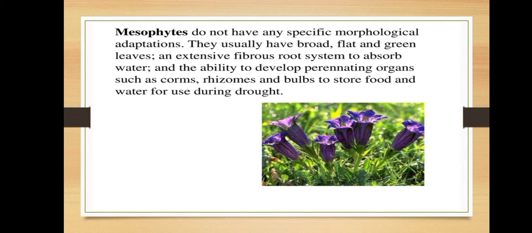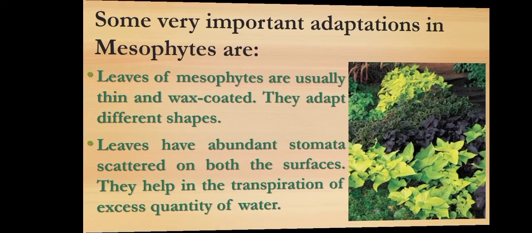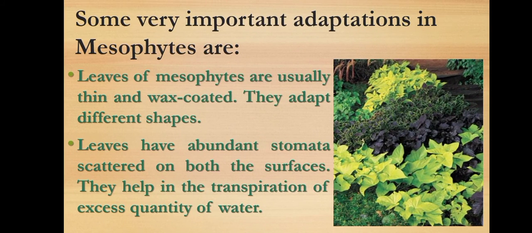They usually have broad, flat, and green leaves, an extensive fibrous root system to absorb water, and the ability to develop perennating organs such as corms, rhizomes, and bulbs to store food and water for use during drought condition. There are some important adaptations in mesophytes. Now we will discuss about those adaptations.